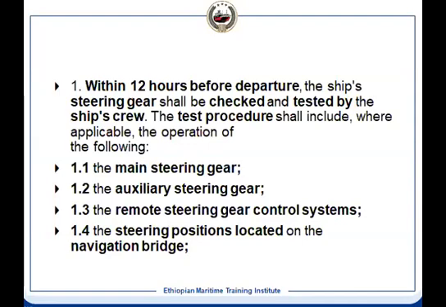Steering position location means on the navigational bridge. When you are testing, at that time you are in the steering gear room, you must communicate with the bridge and check the indication in the steering platform and the bridge. The bridge will say, for example, 5 degrees port, and it has gone to 5, but you check what degree it's showing in the steering platform locally, convey that to the bridge, and the bridge will see whether their indicator is the same. Also the bridge will see whether the command they have given matches.